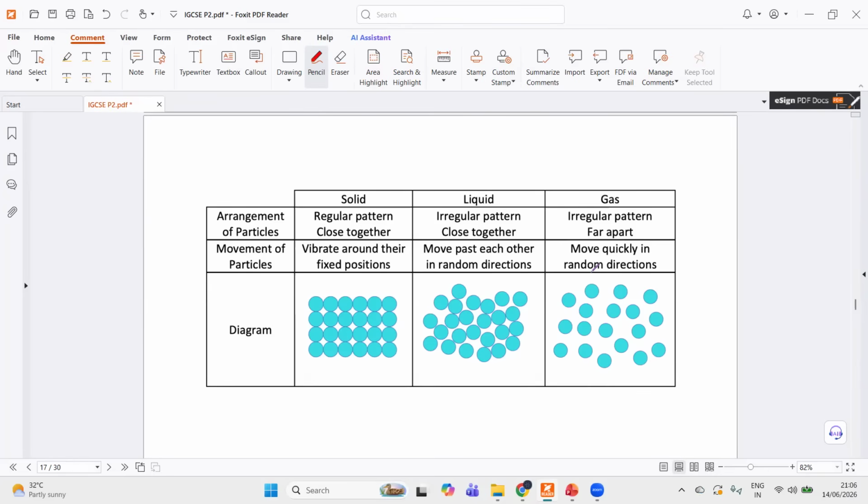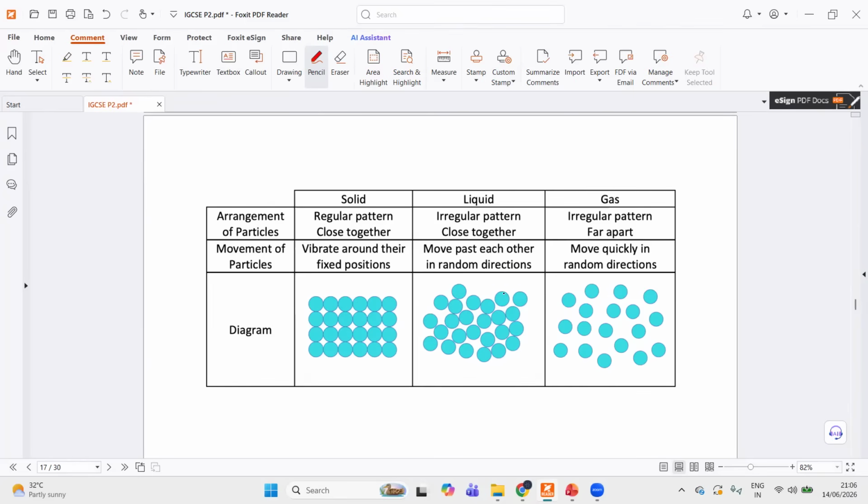And they're also arranged randomly. And when it comes to gases, they are arranged randomly and they're also far apart. And they move randomly in high speeds, move quickly. And these are the diagrams for solids, liquids, and gases. For gases, you can make it even farther apart.